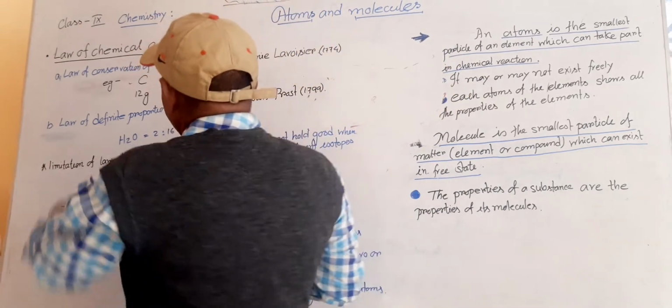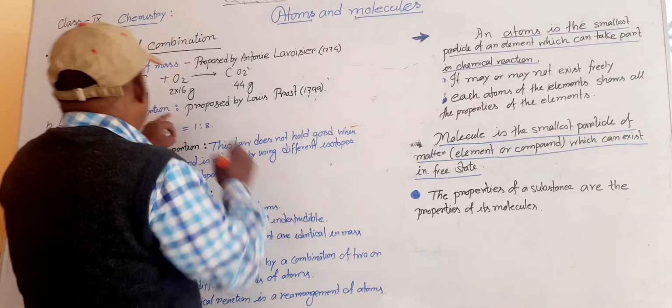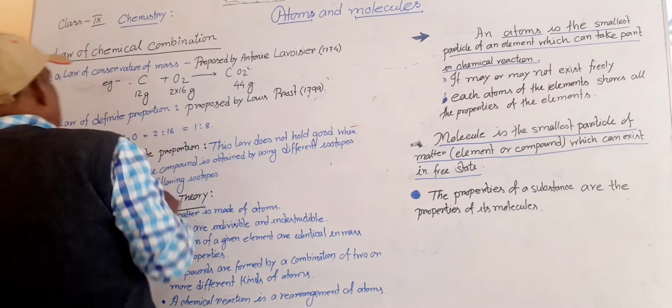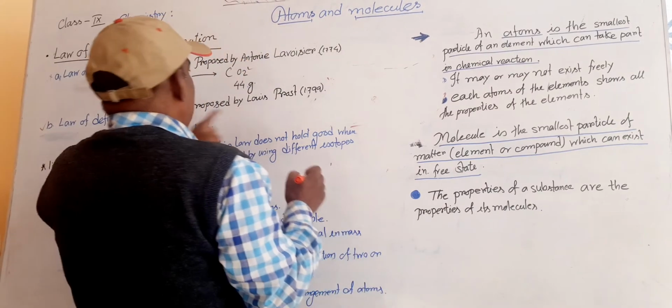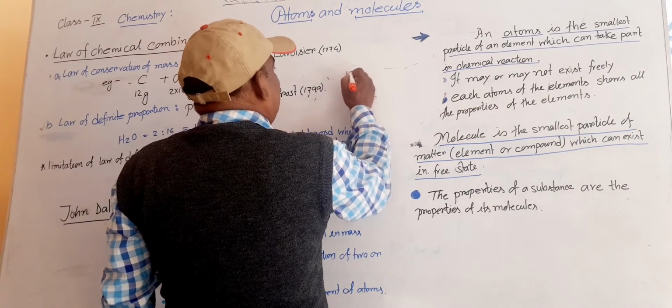Now the second is the law of definite proportion. What did they take there? It was given by Lavoisier. What will they say there? They took water from different sources.